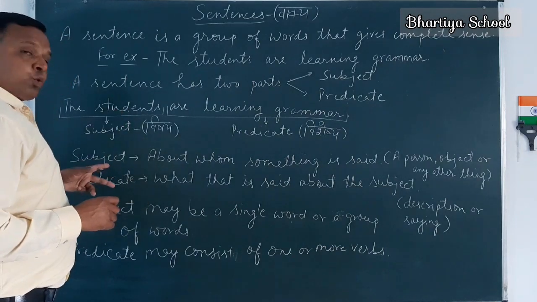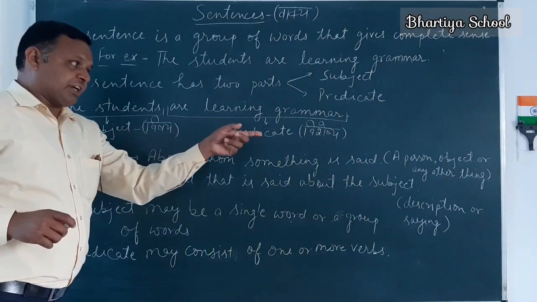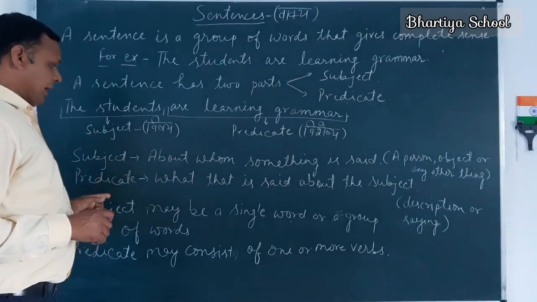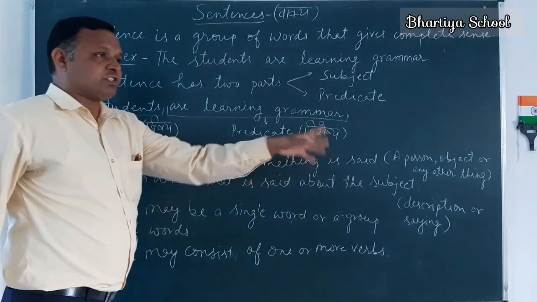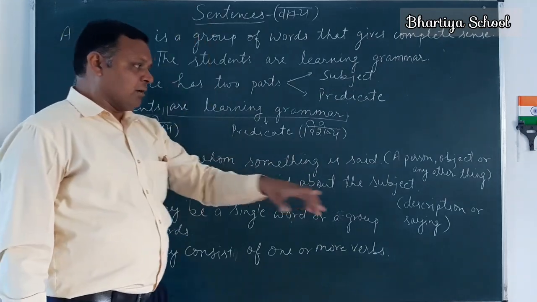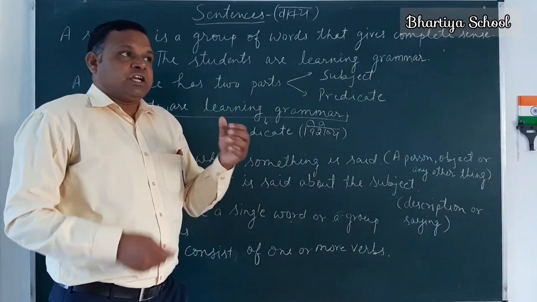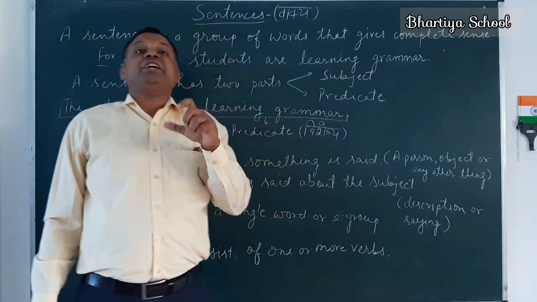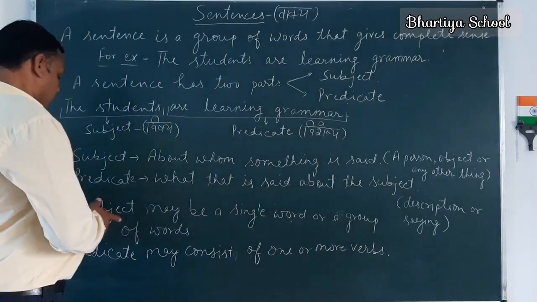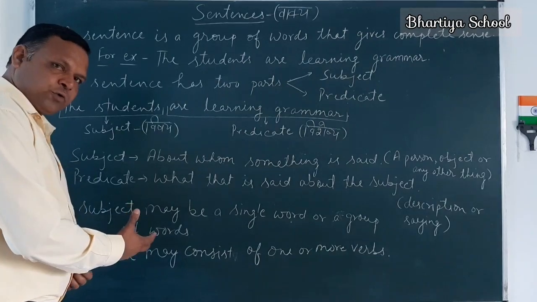So there are two definitions. A subject is about whom something is said; that may be a person, object or any other thing. Predicate is whatever is said about the subject. This predicate is the description or the saying or any information about the subject. Some other information about the subject is written here in front of you on the board.